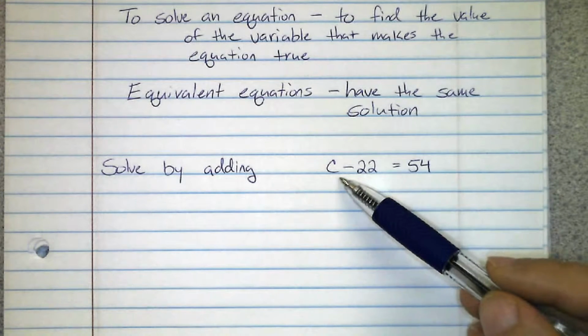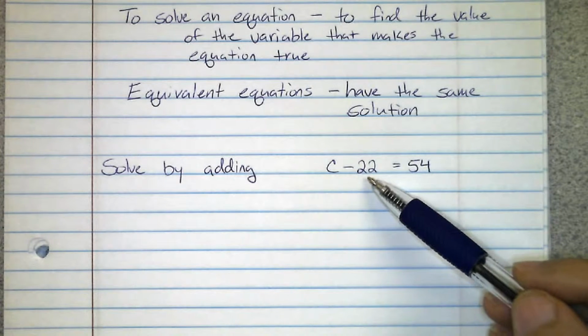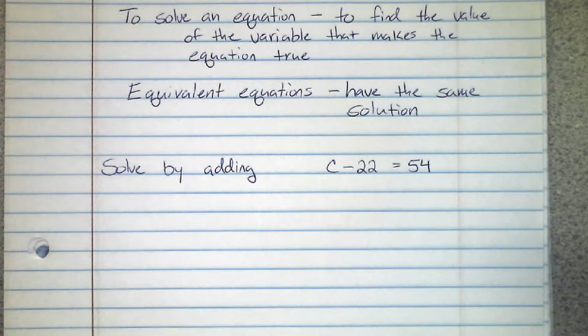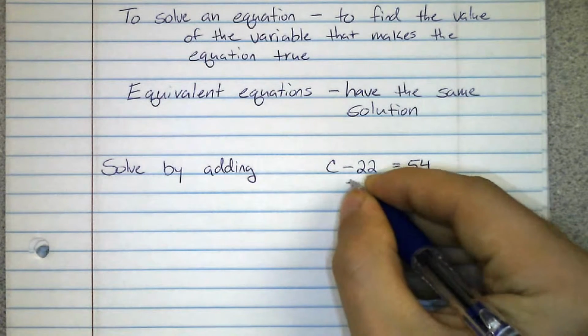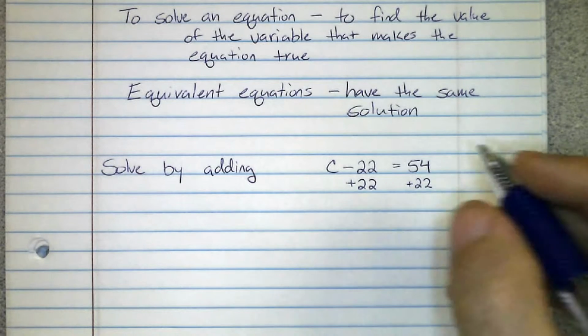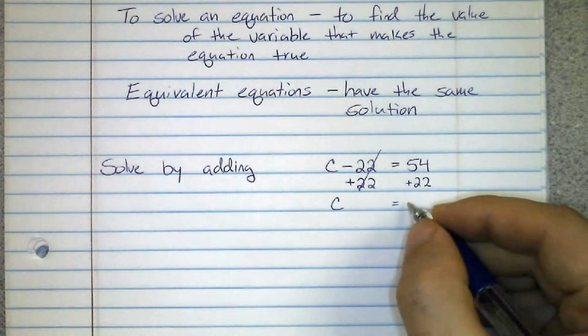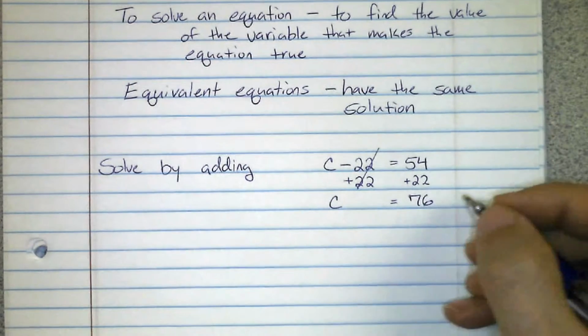So here you're going to look at the side with the variable, and you can see that there's a minus 22 there. We want to get rid of that minus 22, and we do that with the opposite. The opposite of subtracting 22 is adding 22. So we're going to do that on both sides. What you do to one side, you do to the other. That way it remains true. This cancels, and we have C equals 76.